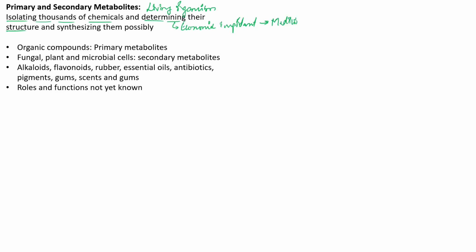By determining the chemical properties and their structure, and if we can even synthesize them artificially in the laboratory, this is going to be a great breakthrough.